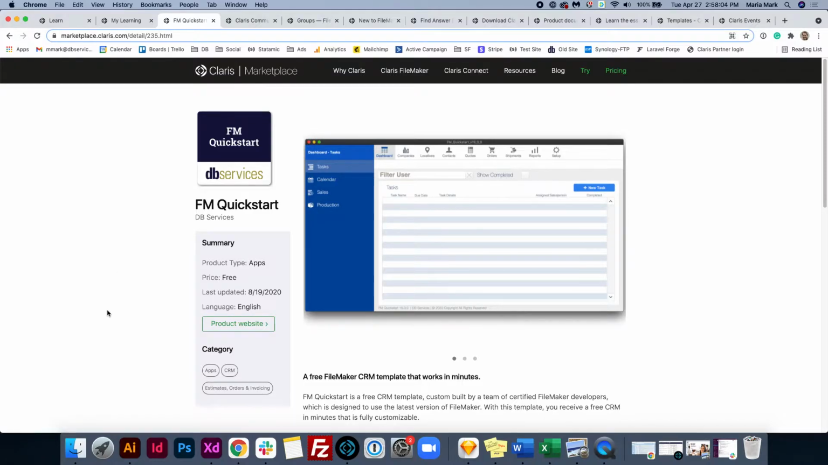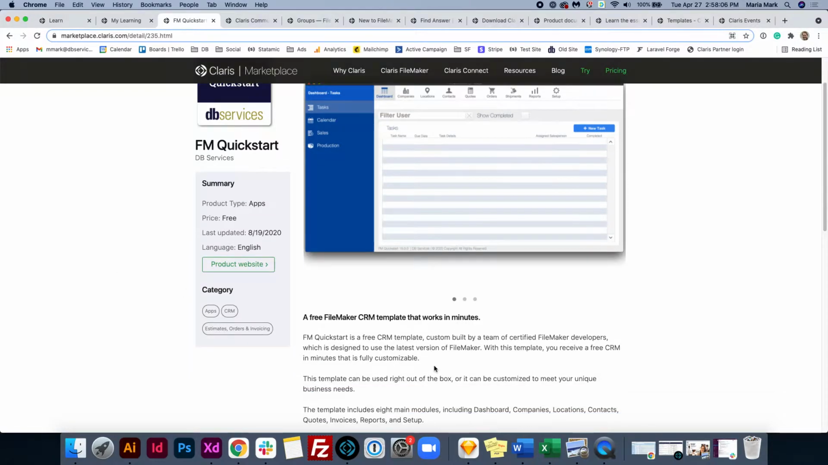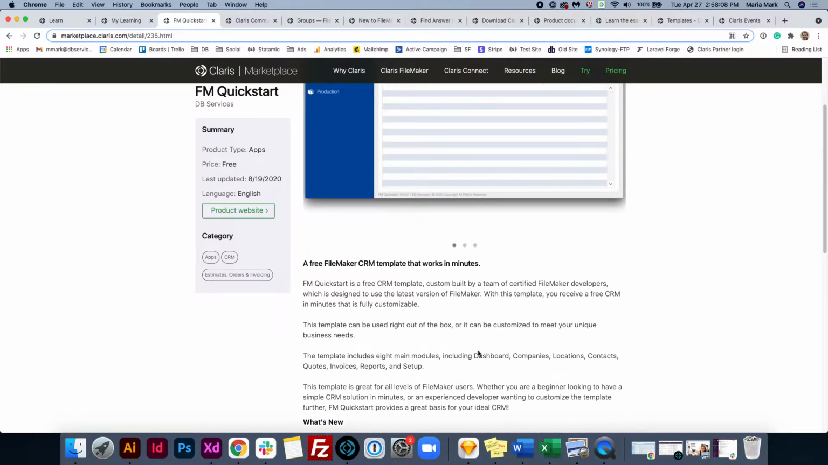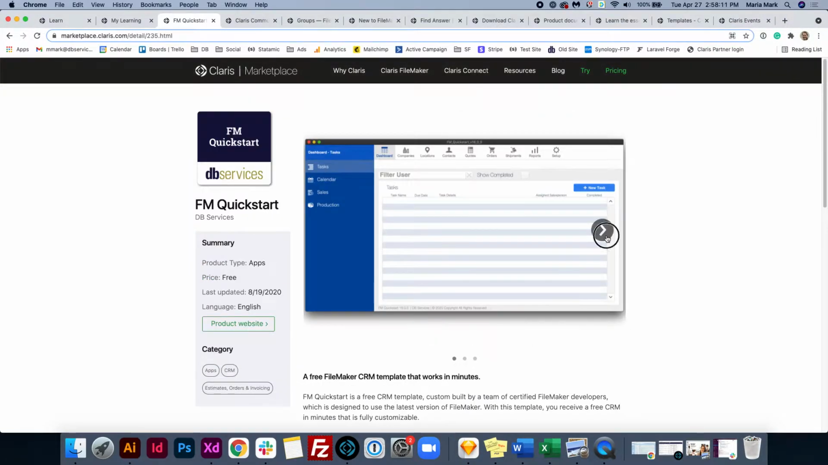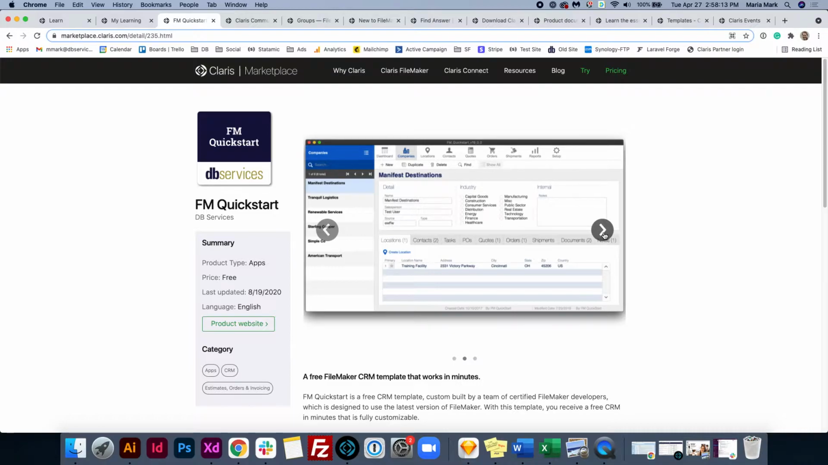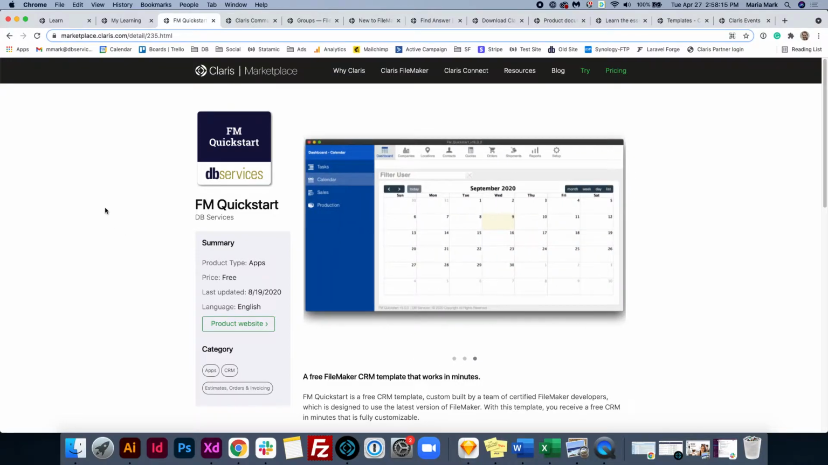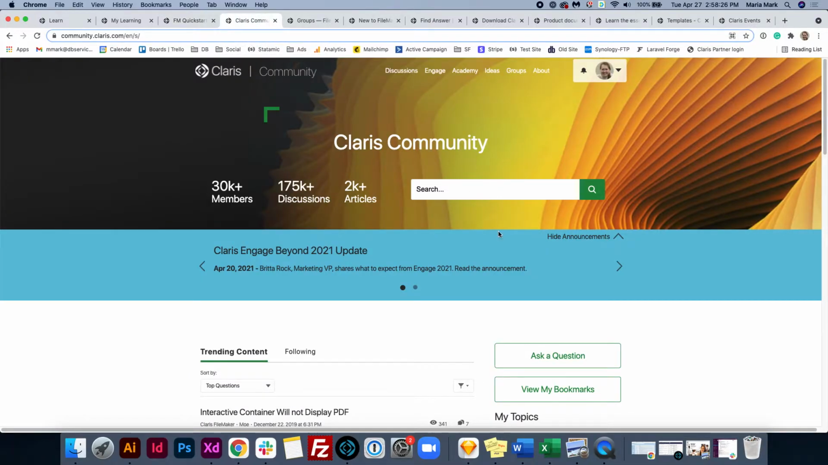As you can see, it gives you a summary of the product and a quick description and a couple of screenshots so that you can see a preview of what it would look like. These templates can make it really easy to get your app built quickly, and they're great to use as a starting point.